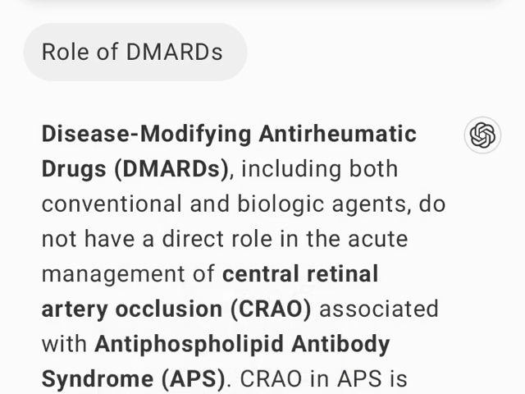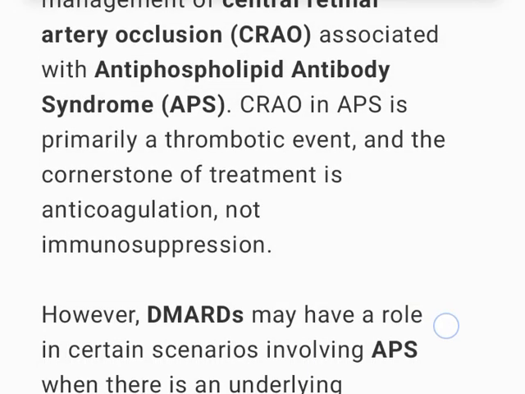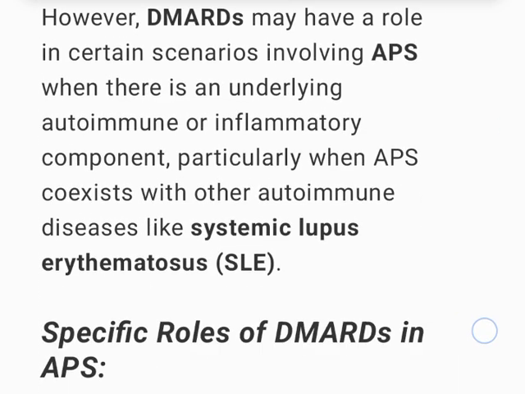Disease-modifying antirheumatic drugs, DMARDs, including both conventional and biologic agents, do not have a direct role in the acute management of central retinal artery occlusion, CRAO, associated with antiphospholipid antibody syndrome, APS. CRAO in APS is primarily a thrombotic event, and the cornerstone of treatment is anticoagulation, not immunosuppression. However, DMARDs may have a role in certain scenarios involving APS when there is an underlying autoimmune or inflammatory component, particularly when APS coexists with other autoimmune diseases like systemic lupus erythematosus.